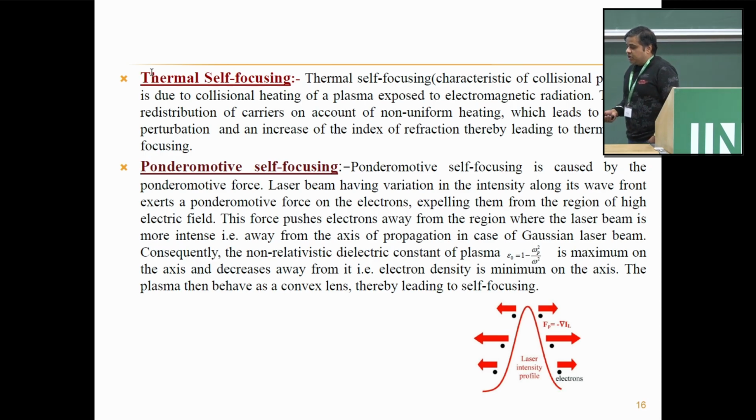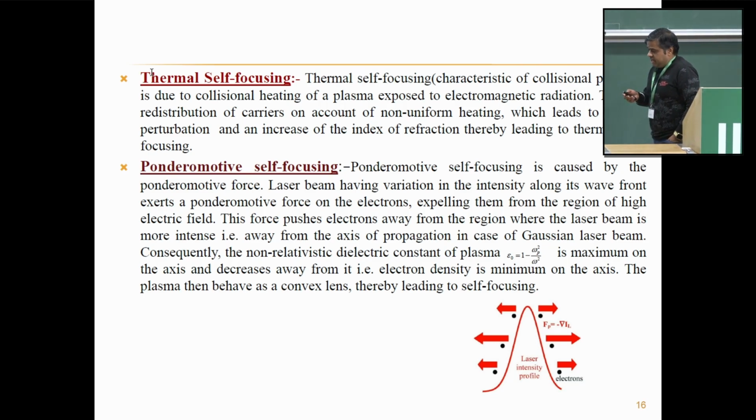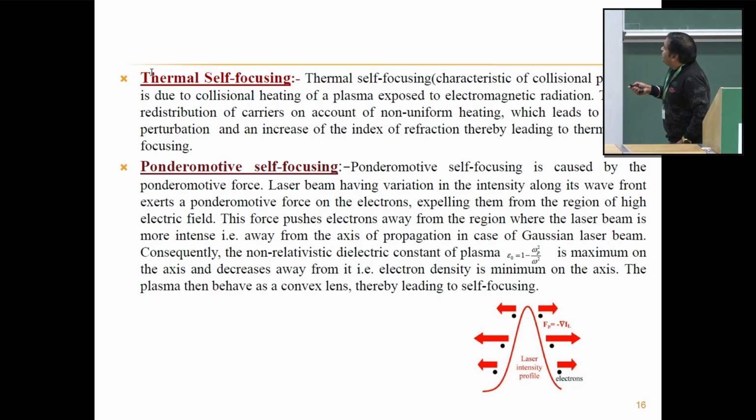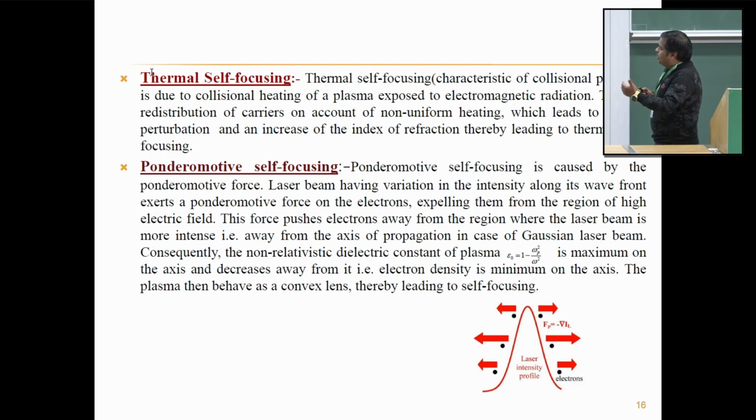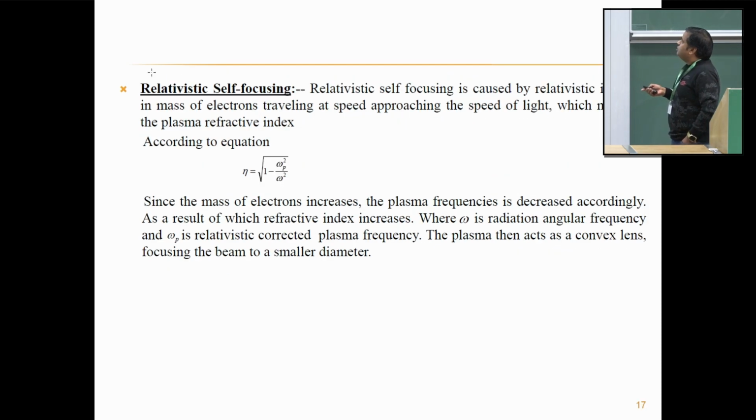Ponderomotive self-focusing is caused by the ponderomotive force. A laser beam having variation in intensity along its wavefront exerts a ponderomotive force on electrons. In fact, it pushes the electrons away from the region where the laser beam is more intense, that is, away from the axis of the beam. So the nonlinear relative dielectric constant of the plasma, which is given by epsilon naught equal to 1 minus omega p squared upon omega naught squared, becomes maximum on the axis where electron density is minimum, and it decreases away from it. In this way, the plasma simply starts behaving as a convex lens and it tries to focus the beam to a minimum possible diameter, leading to self-focusing of the beam.